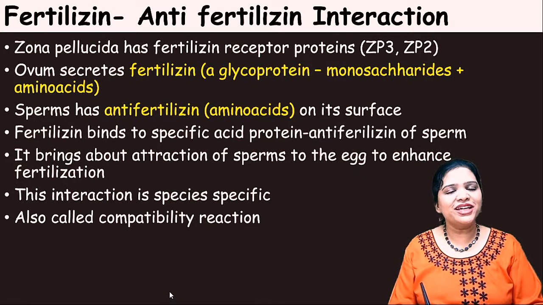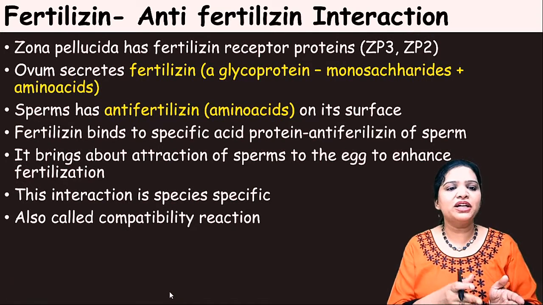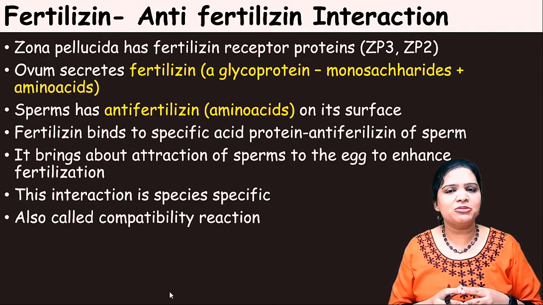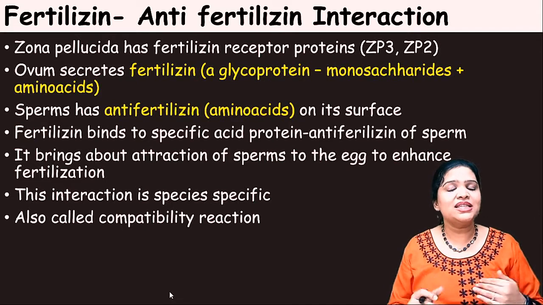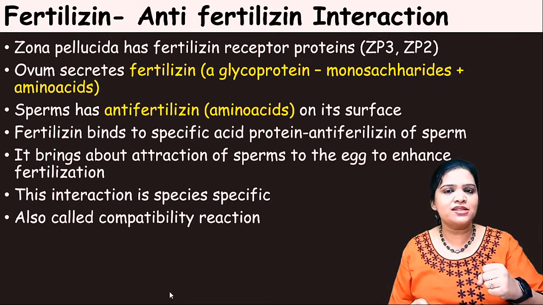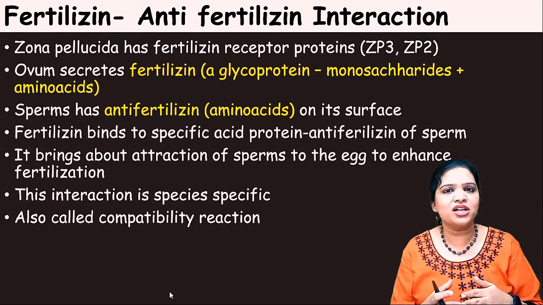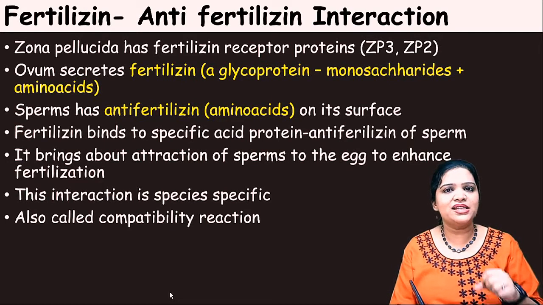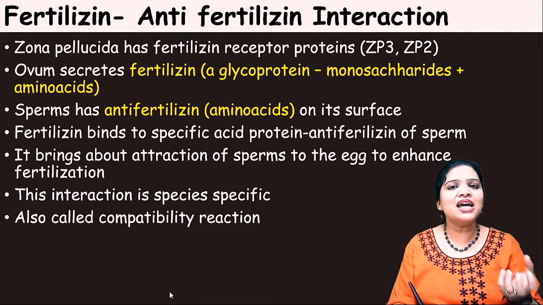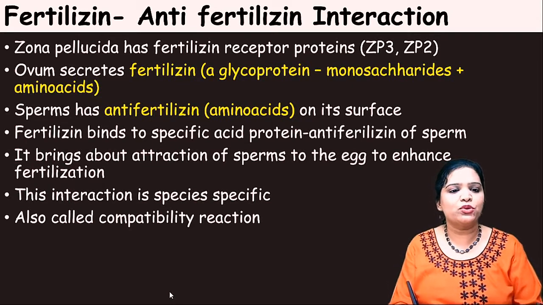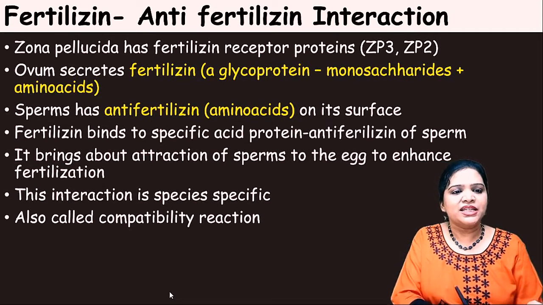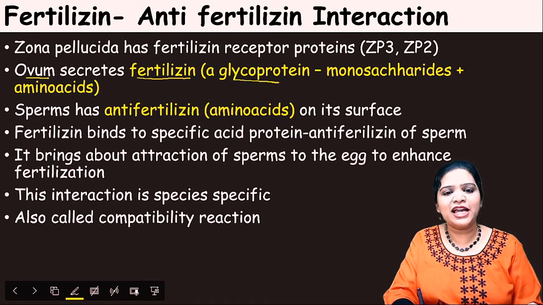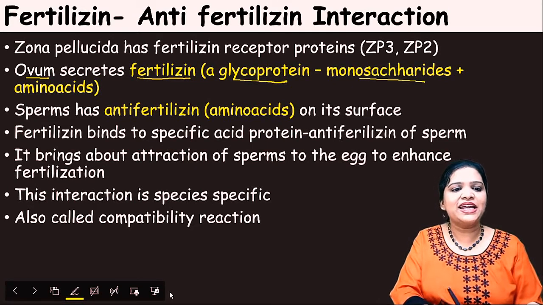Okay. Now here some interesting thing happens, that is called the fertilizin anti-fertilizin interaction. What does it mean? How does the egg know that the sperm came and touched its outer region so that the cortical reaction occurs? How does the egg recognize it? That is because of this fertilizin anti-fertilizin reaction. This is like an enzyme substrate reaction or lock and key mechanism. How it occurs: the ovum secretes fertilizin. This is a chemical substance, a glycoprotein, made up of monosaccharides and amino acids.